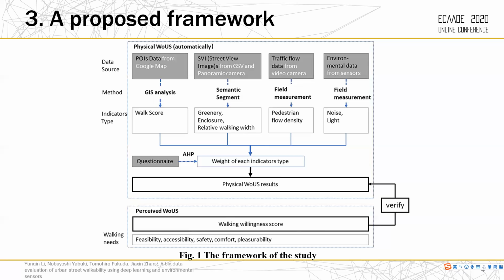After this, these 7 indicator results are combined into one index using analytical hierarchy process (AHP) and questionnaire to represent the physical WOUS. Next is the perceived WOUS evaluation, which is represented by the score of willingness of street users to walk in the space. This study used feasibility, accessibility, safety, comfort, and pleasurability as its evaluation standards. Finally, compare the physical WOUS with the perceived WOUS of the streets as a verification process. The approach is then applied to the streets around Osaka University Suita campus.